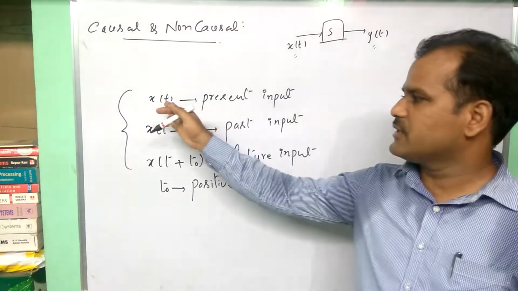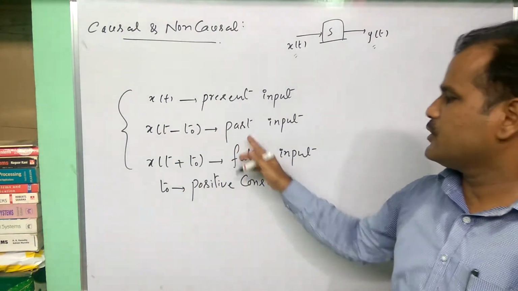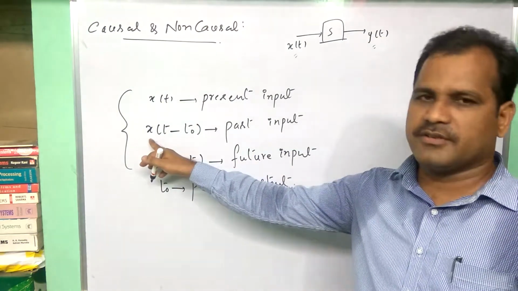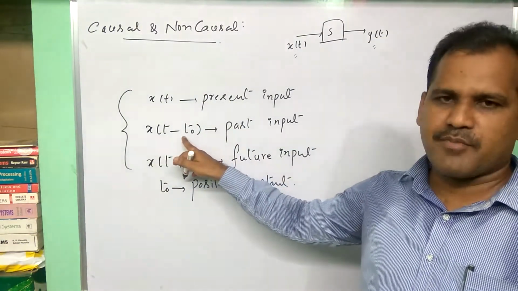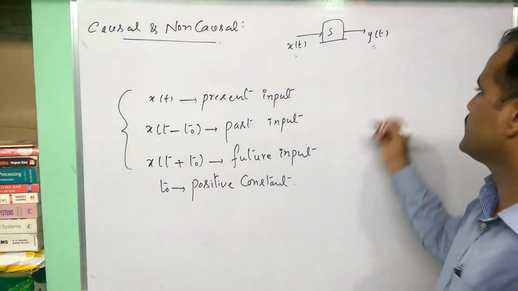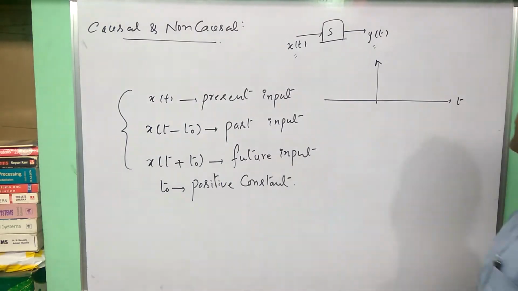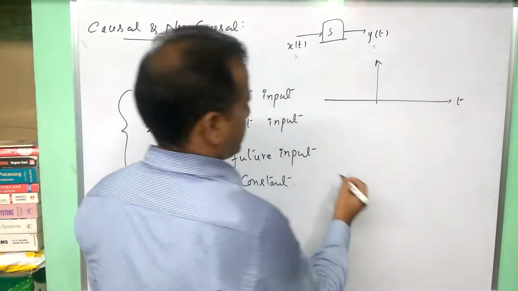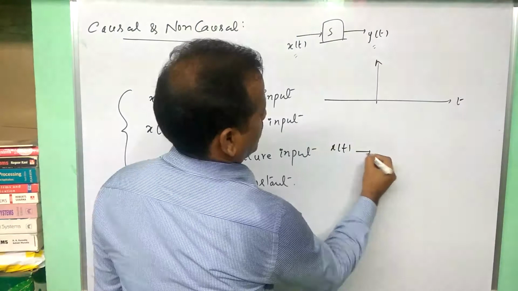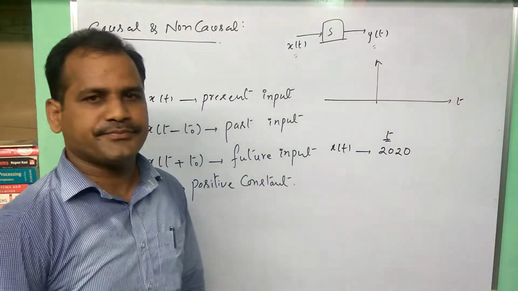Anyhow, here the classification I am doing like this. How to identify past input and future input, just observe this. When t minus t naught is there, past. T plus t naught is there, future. Simply I will give one analysis here. Let us take some value here, t. If x of t, t value, now we are in the year 2020.